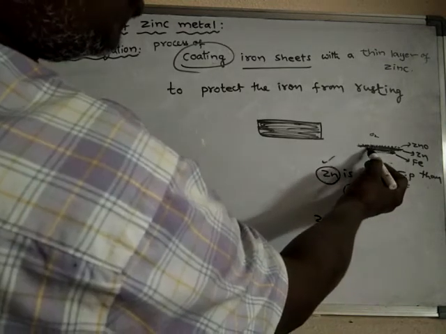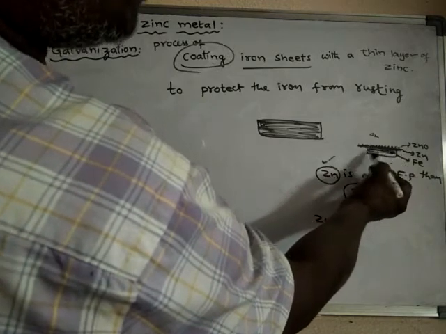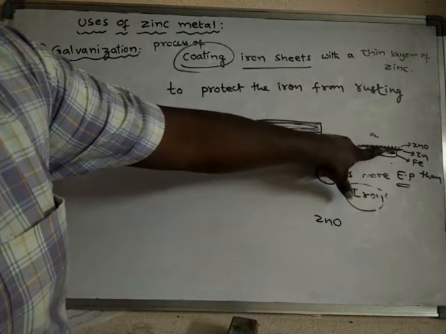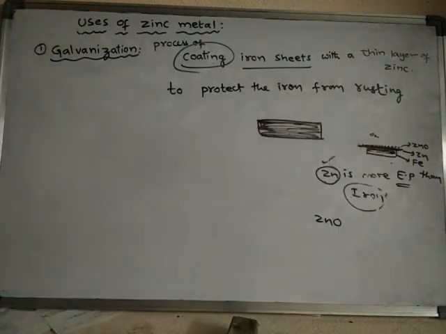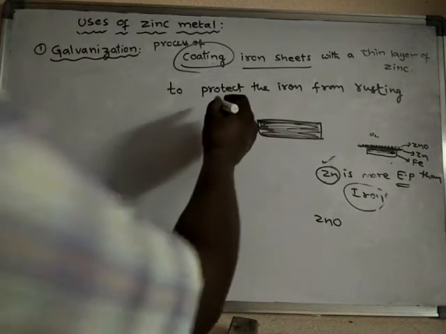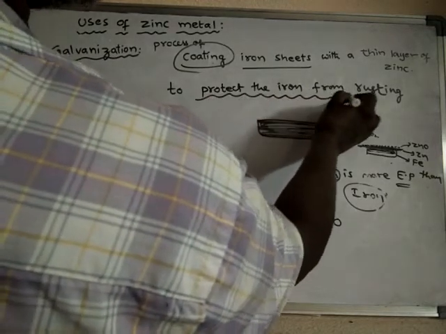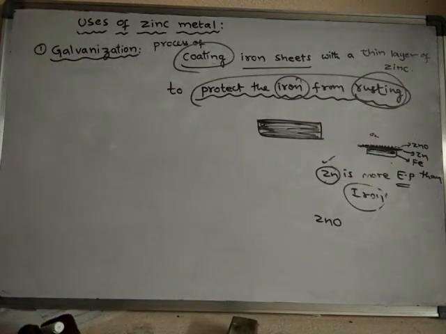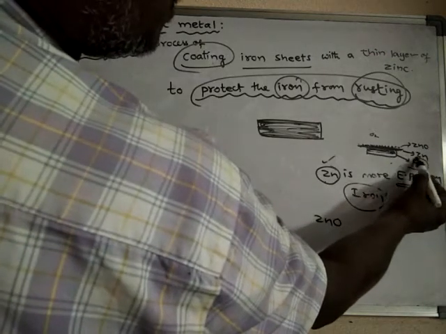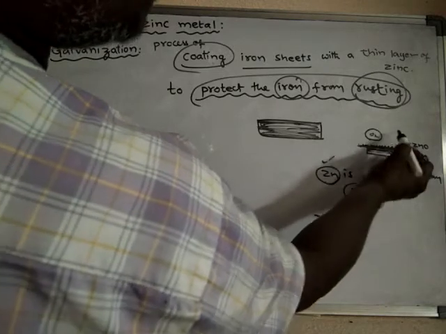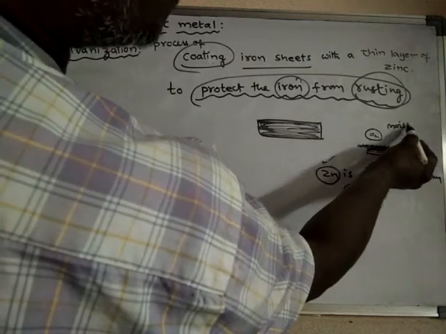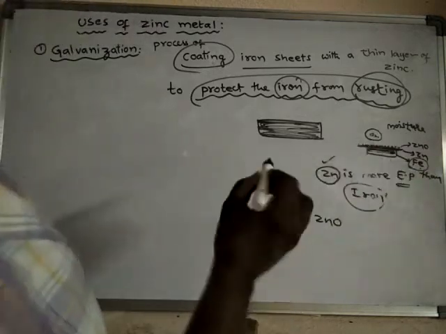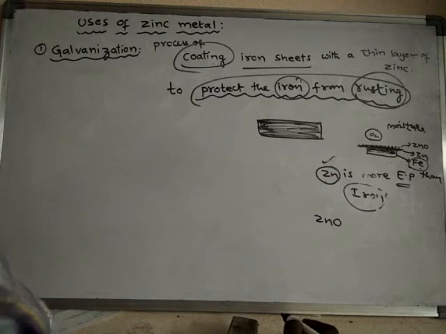And here there is no question of reaction of iron with atmospheric oxygen, because iron is well protected by the zinc, and zinc is well protected by the zinc oxide. So in this way, the zinc will protect the iron from rusting. If iron gets contact with oxygen in the presence of moisture, this is important, in the presence of moisture only, when iron reacts with oxygen, it forms rust. Otherwise, it does not form rust.